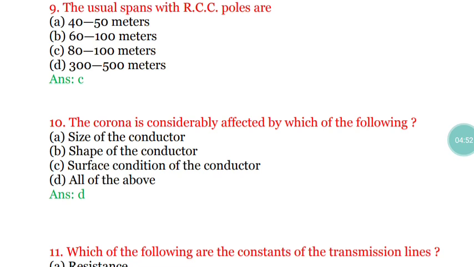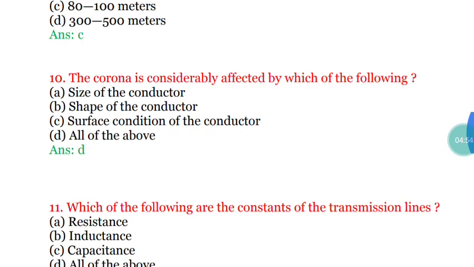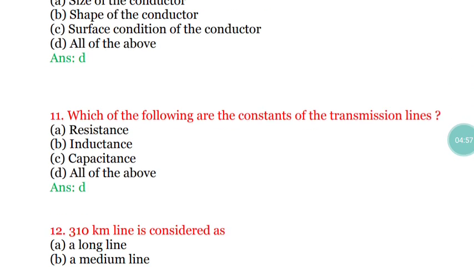The correct answer is option D, all of the above. Next question, question number 11. Which of the following are the constants of transmission lines? Option A, resistance. Option B, inductance. Option C, capacitance. Option D, all of the above.